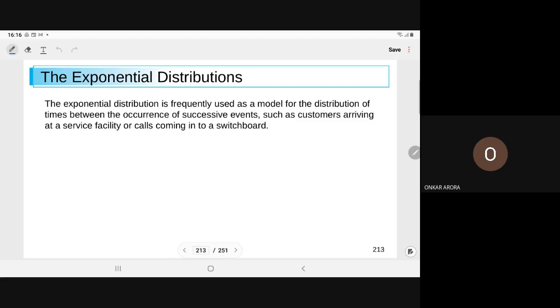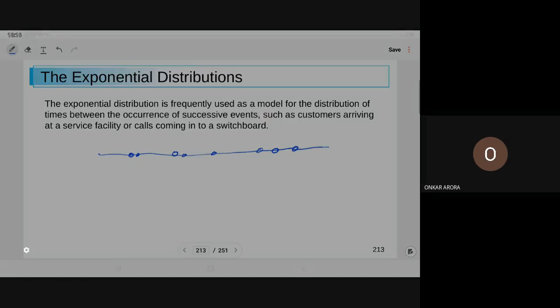Now, this exponential distribution is frequently used as a model for the distribution of times between the occurrences of successive events. As I have told you, over continuous time, events are occurring randomly. We do not know when any event is occurring.